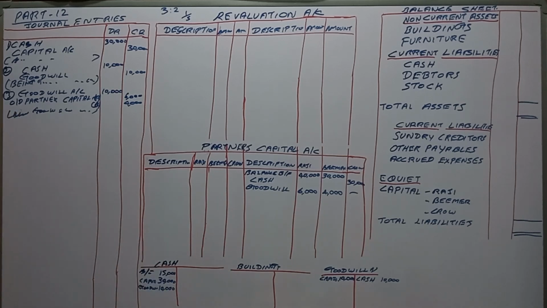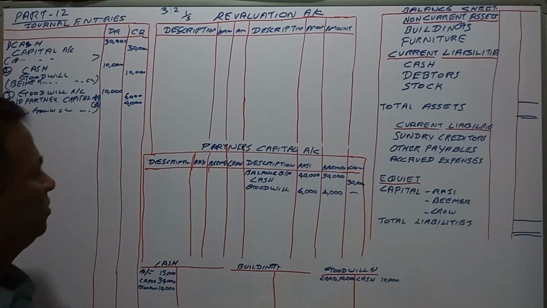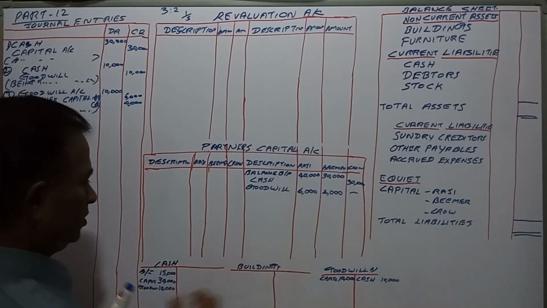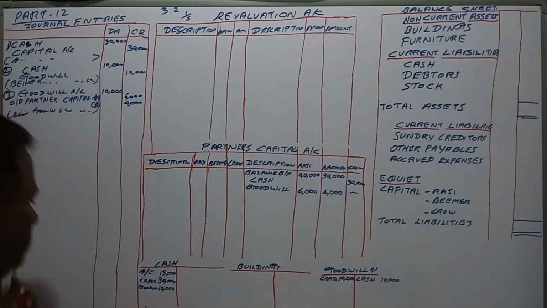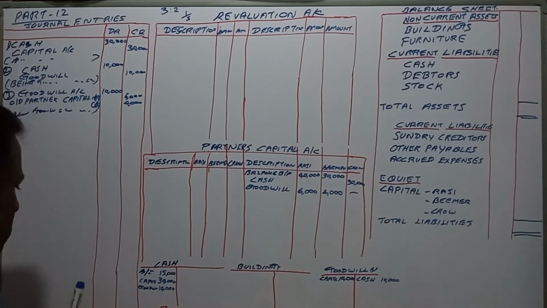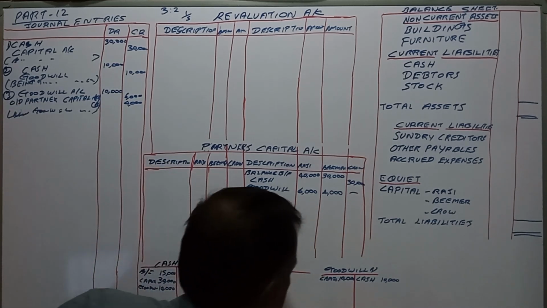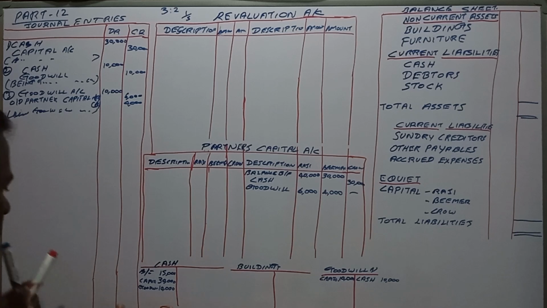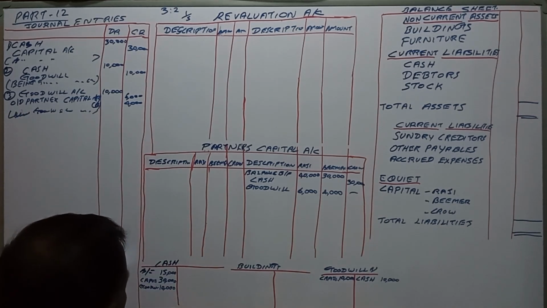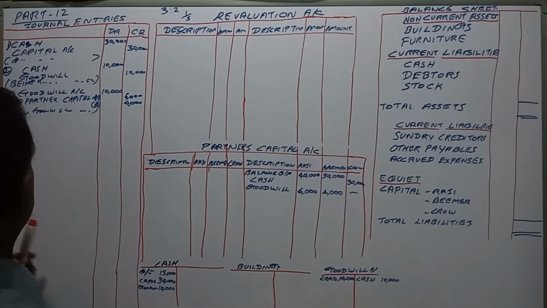That is finished. The next adjustment is that furniture is to be depreciated by 2,000. What is the balance?